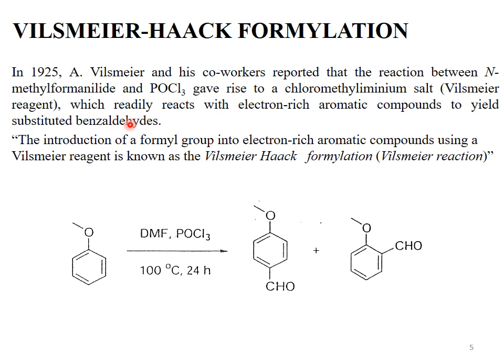When N,N-dimethyl formamide reacts with phosphorus oxychloride, then it produces a cationic species which is called chloromethyl iminium salt, and that cationic species reacts with the aromatic system, then a formyl group is introduced to the aromatic system.